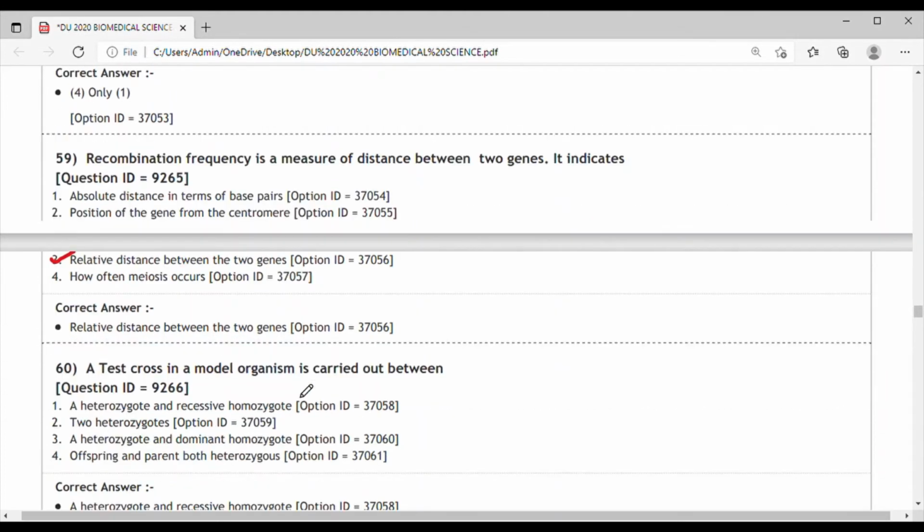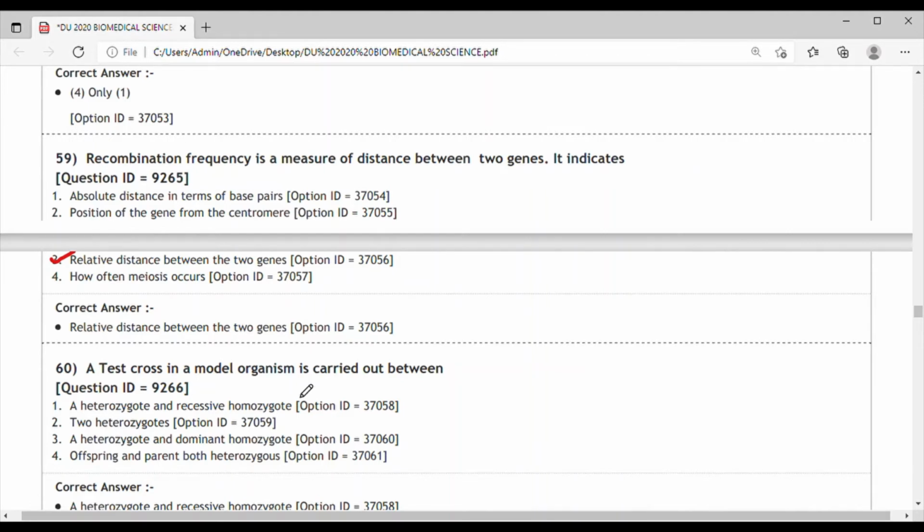Next question 60. A test cross in a model organism is carried out between option 1, a heterozygote and recessive homozygote. Option 2, two heterozygotes. Option 3, a heterozygote and the dominant homozygote. Option 4, offspring and the parent both heterozygotes.